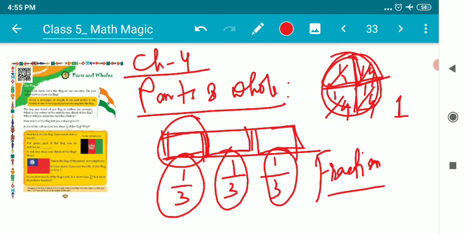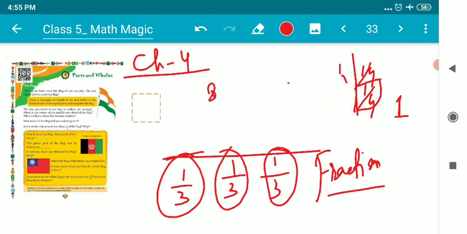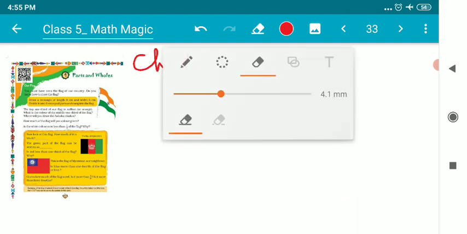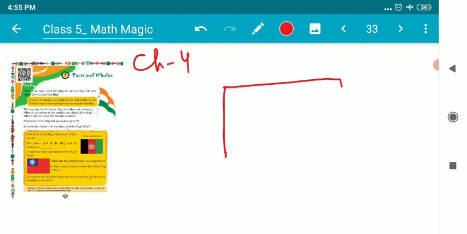So whole can be anything. Any complete piece or any complete figure is known as a whole. When we talk about parts, it means the broken pieces of it. Suppose I am drawing one rectangle, and I have asked somebody to draw 3 equal parts with different colors.